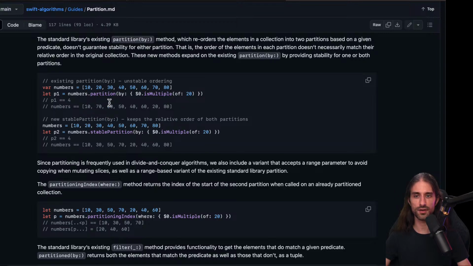We have 10, 70, 30, whereas the actual order is 10, 30, 70. And so here we have 10, 30, 50, 70, and then 20, 40, 60, 80. So the P, the return value, stays the same, but the partition is now stable. What's interesting is that here, okay, no, I was about to say this one was stable, but no, 20 is not in the right position. So both were unstable.